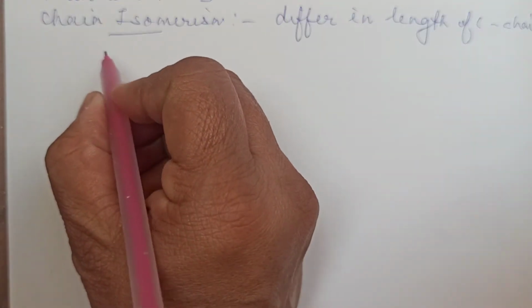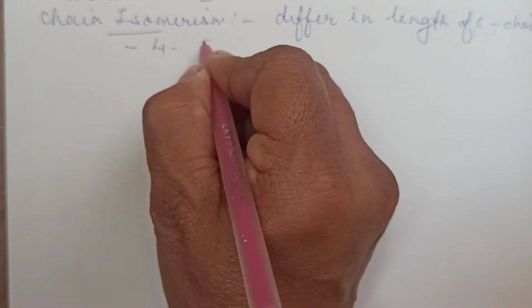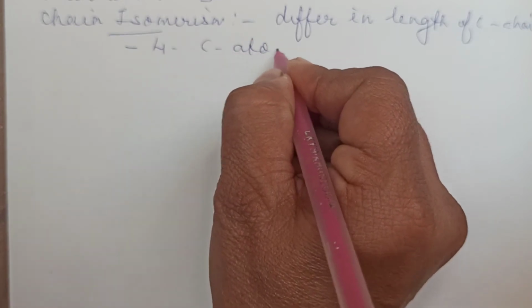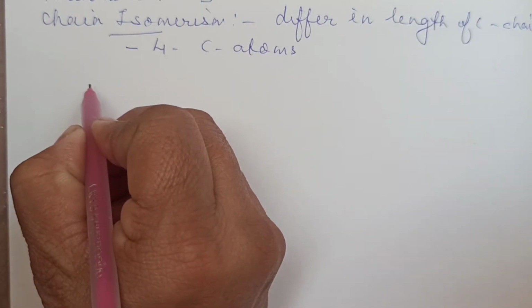Now for a compound to exhibit chain isomerism, at least 4 carbon atoms are required. Because for 3 carbon atoms, you cannot have a different length of the chain. So at least 4 carbon atoms are definitely required for a compound to exhibit chain isomerism. And all can exhibit, whether they have the functional group, because the length has to be different, that's it. Let me take example and explain it to you.